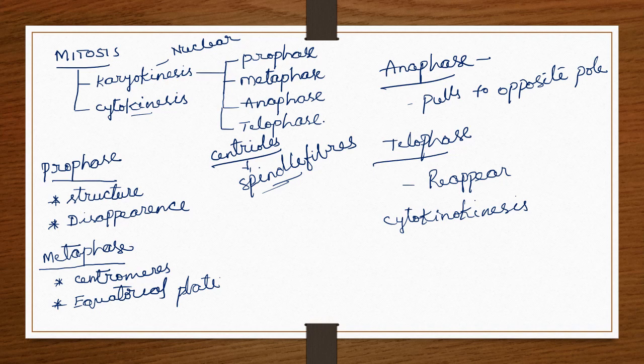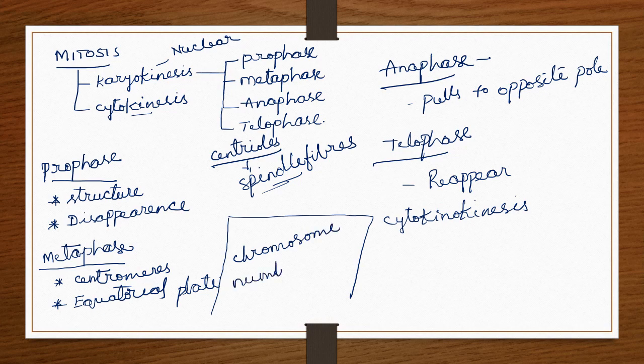Now, during mitosis, a key point we need to remember is that before starting cell division, the chromosome number is doubled.